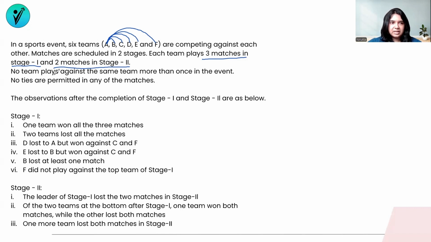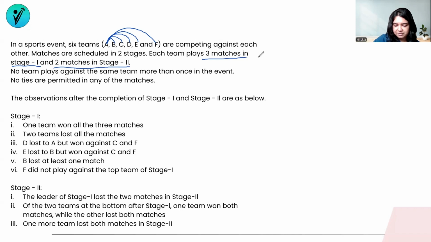Since we already know that a team plays with the same team only once, if, for example, there is a match between A and B in stage 1, it means that A and B cannot play in stage 2 again. So 3 separate opponents in the first stage, and then the remaining 2 opponents will meet that team in the second stage.